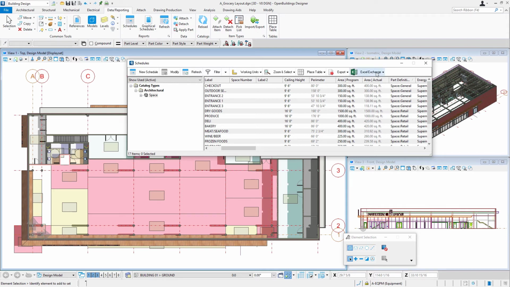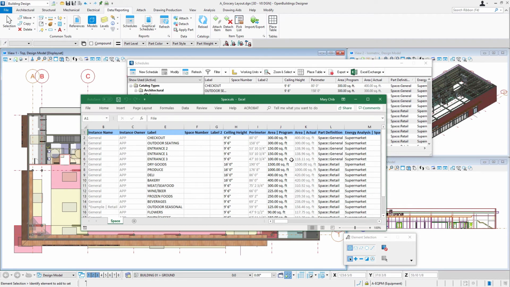And then we're going to use this Excel exchange. The reason for that is sometimes it might be easier to edit data or add data in Excel rather than the schedule dialog. So I'm just going to pull down the Excel exchange and select Edit in Excel. That will open that data in an Excel file, and there I can use Excel functionality to edit.